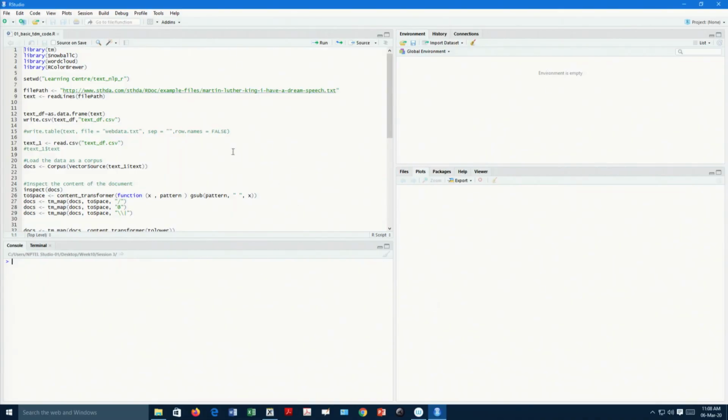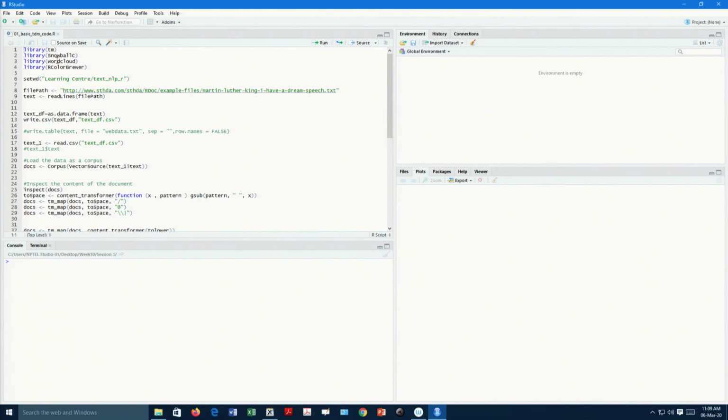If you see the file, there is something called basic tdmcode.r. I have to thank my friend Mr. Saptarshi Sarkar for sharing this file with me. The actual file has been made by him, but I am using this for the course and I think he has given me the permission.